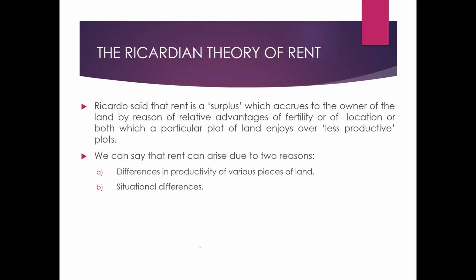Here is Ricardian theory of rent. Ricardo said rent is a surplus. What is this rent? Rent is a surplus which accrues to the owner of the land by reason of relative advantages of fertility or of location or both, which a particular plot of land enjoys over less productive plots. So we can say rent can arise due to two reasons. One is difference in productivity of various pieces of land, then situational differences.